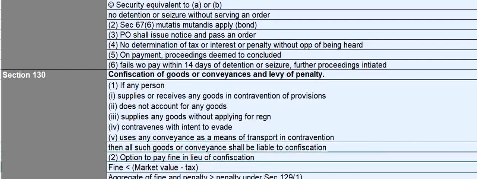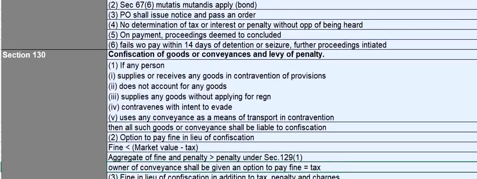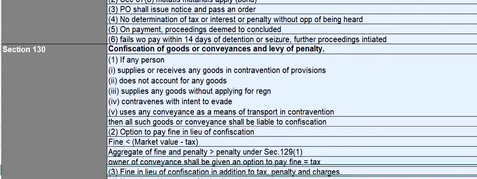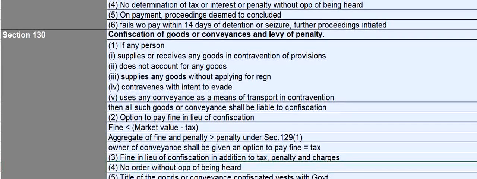The fine should not exceed the market value minus taxes, and the aggregate of fine and penalty should not exceed the penalty prescribed under section 129 subsection 1. Owner of conveyance shall be given an option to pay fine which is equivalent to tax. Fine in lieu of confiscation is in addition to tax, penalty and charges. So the fine which is being levied is in lieu of confiscation, therefore you have to pay taxes, penalty and other charges, as well as the fine in lieu of confiscation, which is additional.